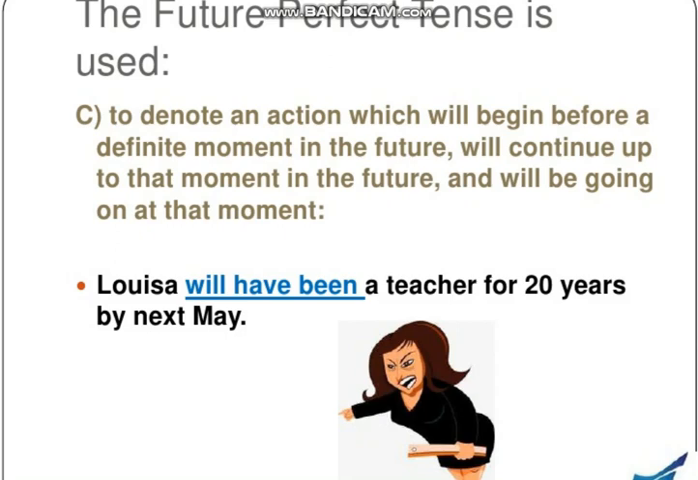As you can see, Luisa will have been a teacher for 20 years by next May. So here you can see when next May comes, she would still be a teacher. The teaching process would be continued. She would still be a teacher. If we are specifying the time, that till next May or by next May, she would have 20 years as a teacher. So such type of actions are discussed in future perfect tense, which are started at a definite time in future, and will be continued to that moment, and will still be going on, like it didn't stop at that time.